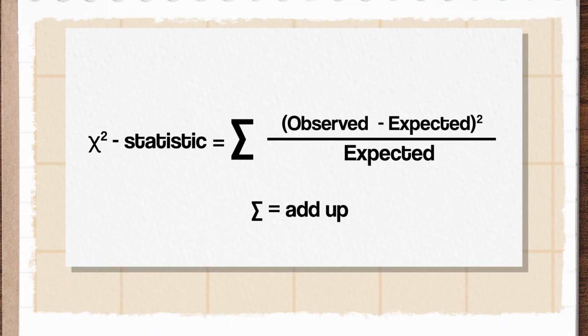We take the difference between what we expected to happen if the null hypothesis is true and what we actually observed happen for every category in our distribution and square it. Then we divide it all by the expected number so that the measure of distance is comparable between each bar. Then we just add the same thing up for every category. That means Jose's chi-square would involve subtracting the observed values for this year's borrowing from the expected values from the theoretical distribution, which we've decided is last year's borrowing rates, then squaring that number and dividing it by last year's borrowing rates. He would do this individually for each library, then add all of these values together.